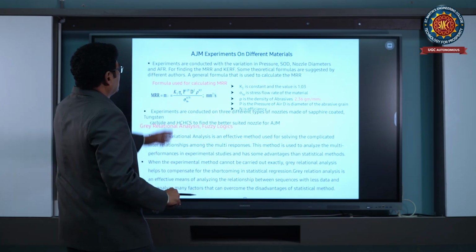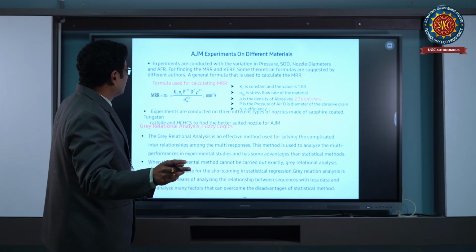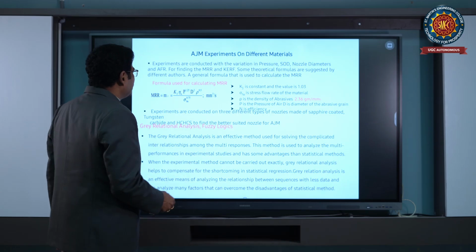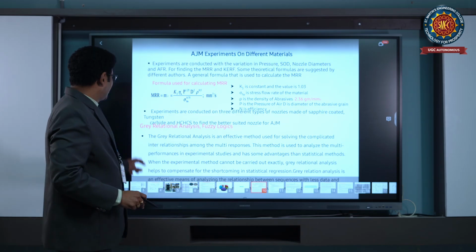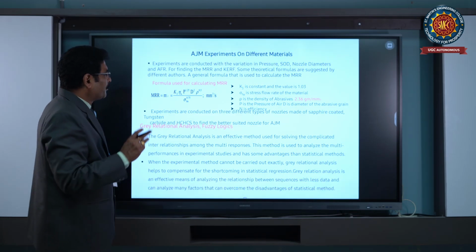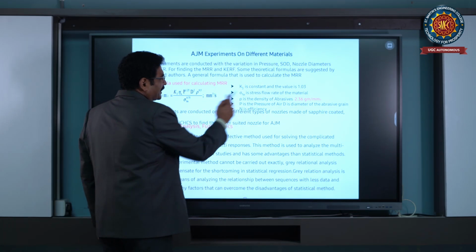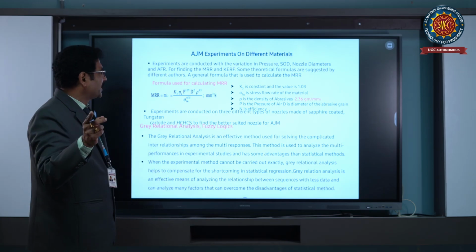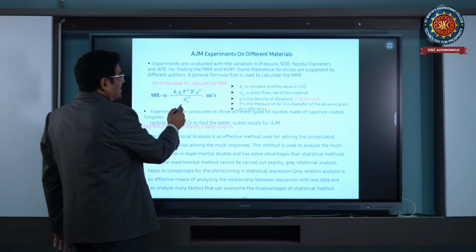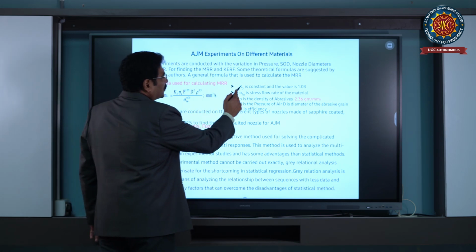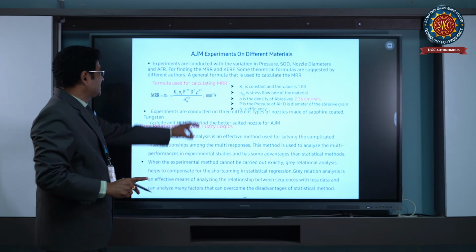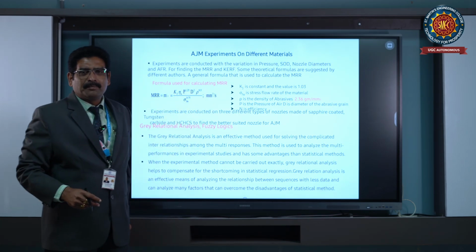Okay, for finding the MRR, metal removal rate, we have a separate equation which is mentioned here. You can see it uses different parameters: density of abrasive particles, the pressure of the air, and after that the stress flow rate, and a constant value of 1.3. Based on this, the metal removal rate can be calculated.